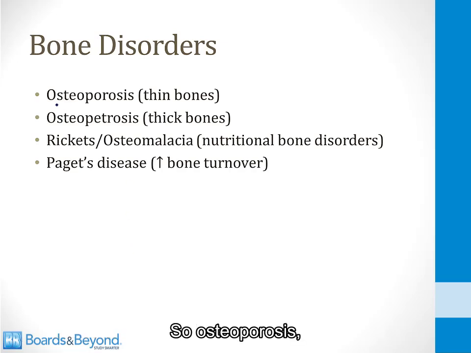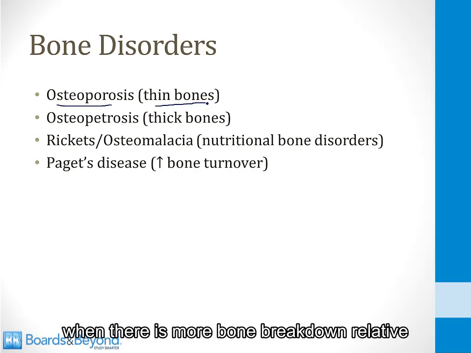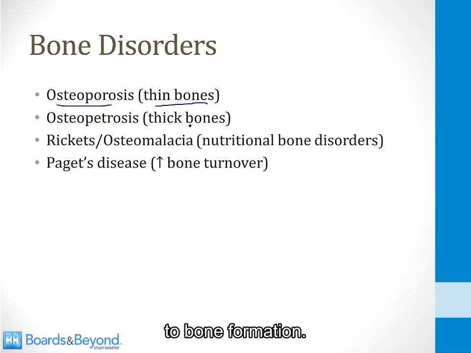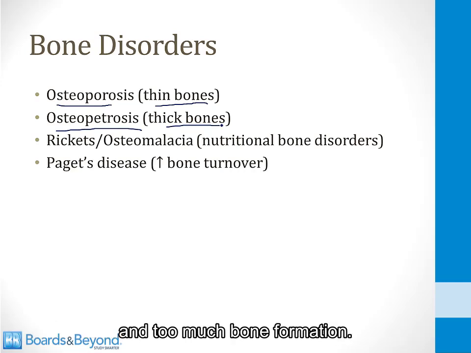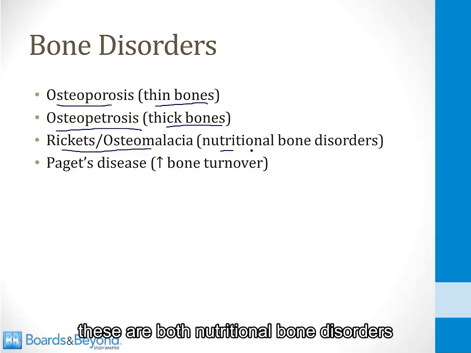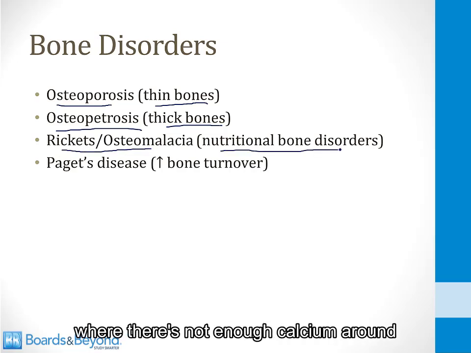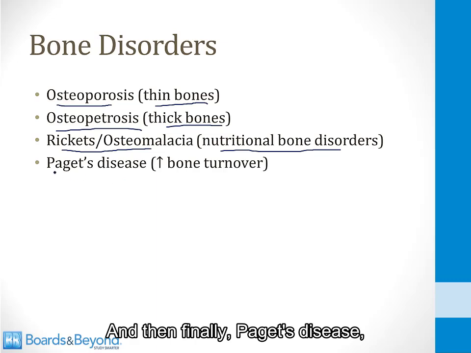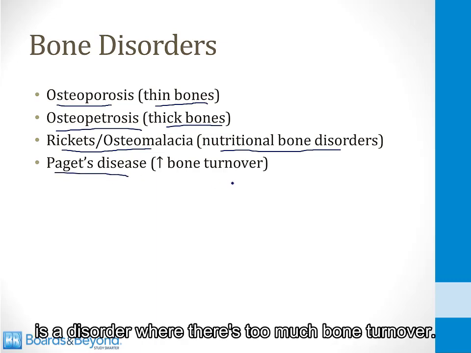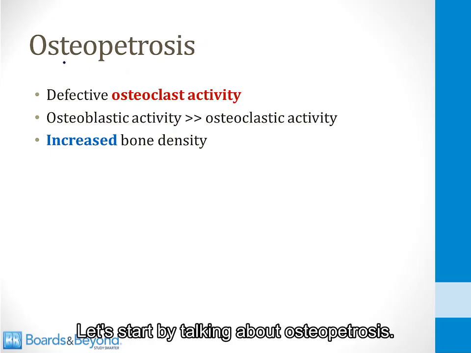So osteoporosis, which I'm going to talk about in another video, is thinning of the bones, and this occurs when there is more bone breakdown relative to bone formation. Osteopetrosis is thick bones. In this condition, there's not enough bone breakdown and too much bone formation and the bones become thick. In rickets and osteomalacia, these are both nutritional bone disorders where there's not enough calcium around and therefore bone cannot be laid down normally. And then finally, Paget's disease, which we'll talk about in this video, is a disorder where there is too much bone turnover. Let's start by talking about osteopetrosis.